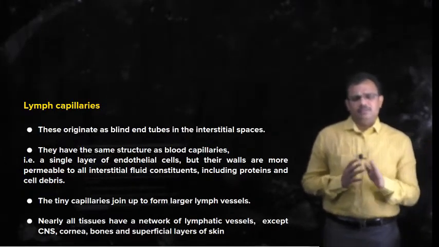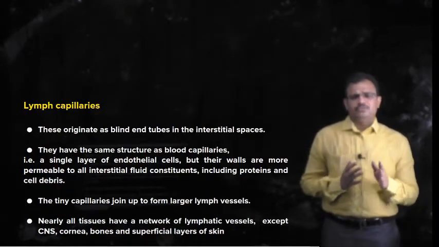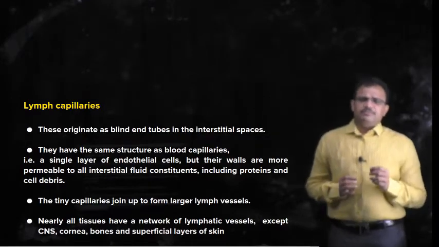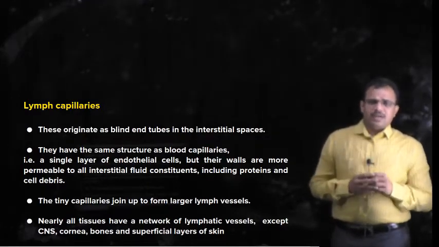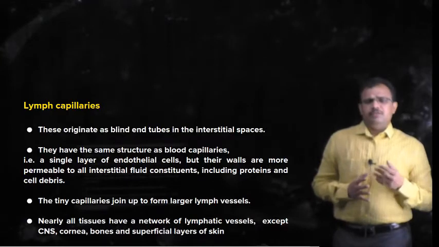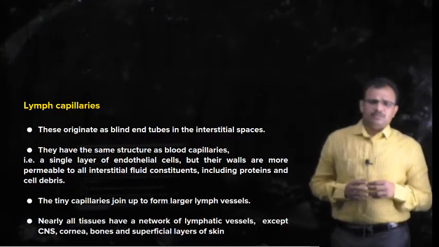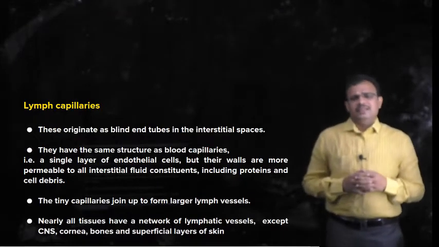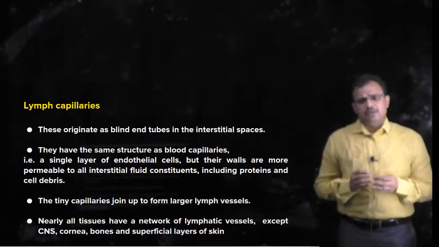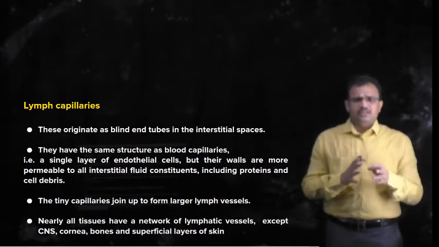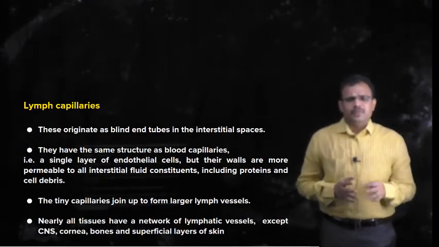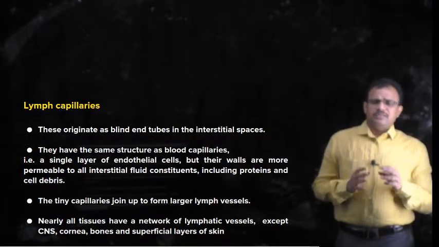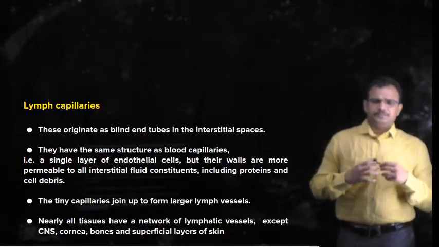However, the lymph capillary walls are more permeable than blood capillary walls, because larger particles such as bacteria, proteins which leak from the blood vessels into the tissues, cell debris, damaged cells and organelles are all collected by the lymph.